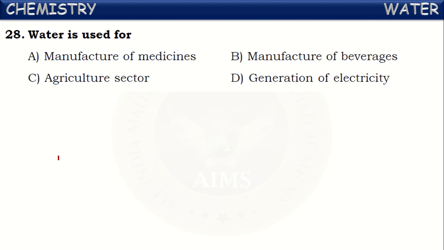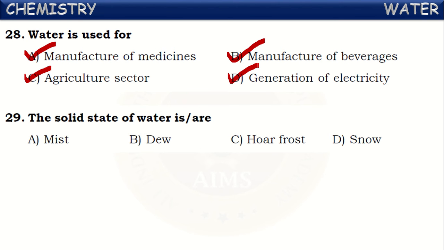Next, water is used for. Where do we use water? In the manufacturing of medicines, in manufacturing of beverages they also use water, and even in the agriculture sector they use a large quantity of water. Next, in generation of electricity also we use water. So these are the different uses of water. We can say all are correct answers.